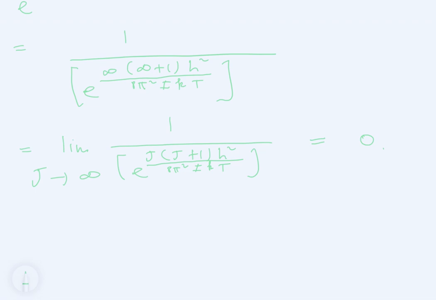This, of course, assumes that I, K, and T are all positive. If I, K, and T are all positive, then the limit of this function as j goes to positive infinity is equal to 0. And that's basically what this is.